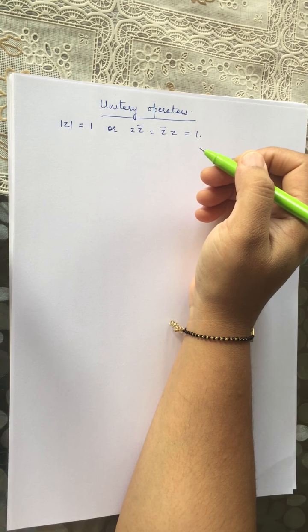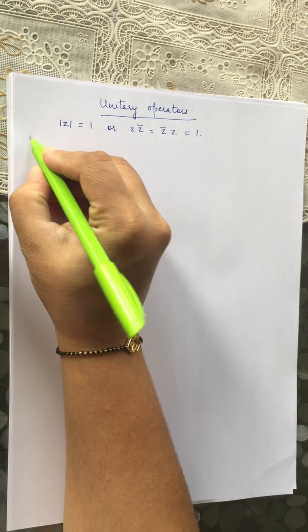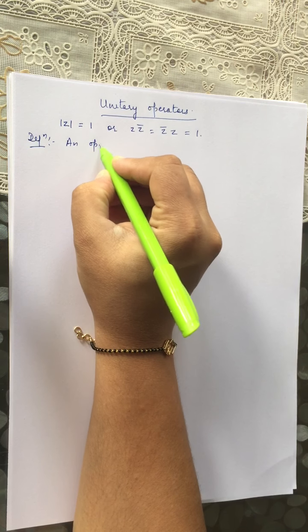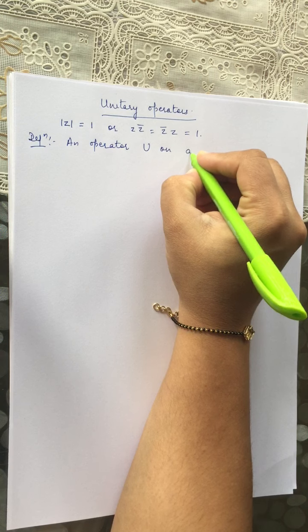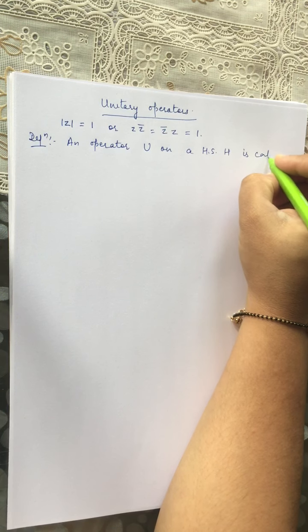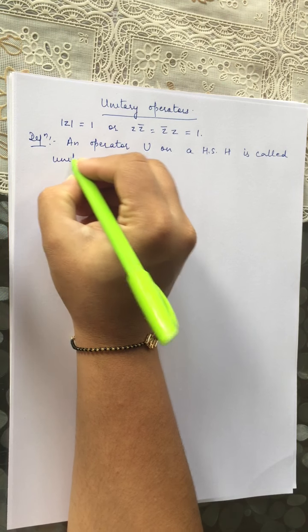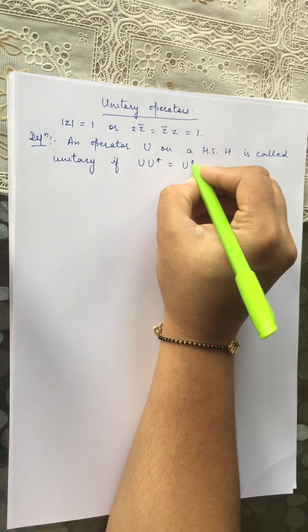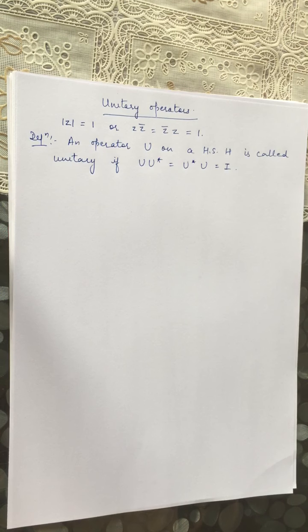An operator is called unitary operator if, firstly we write the definition. An operator, let us say U on a Hilbert space, let us say H, is called unitary operator if U star U is equal to U U star is equal to I, where I is the identity operator.